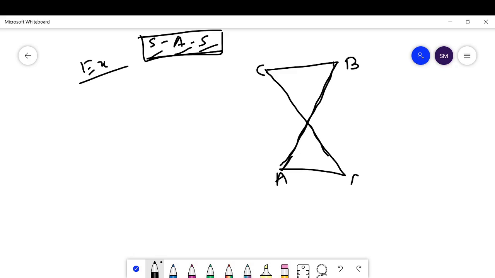They intersect at the point O in such a way that OA is equal to OB and OC is equal to OD, given. Then we have to prove that